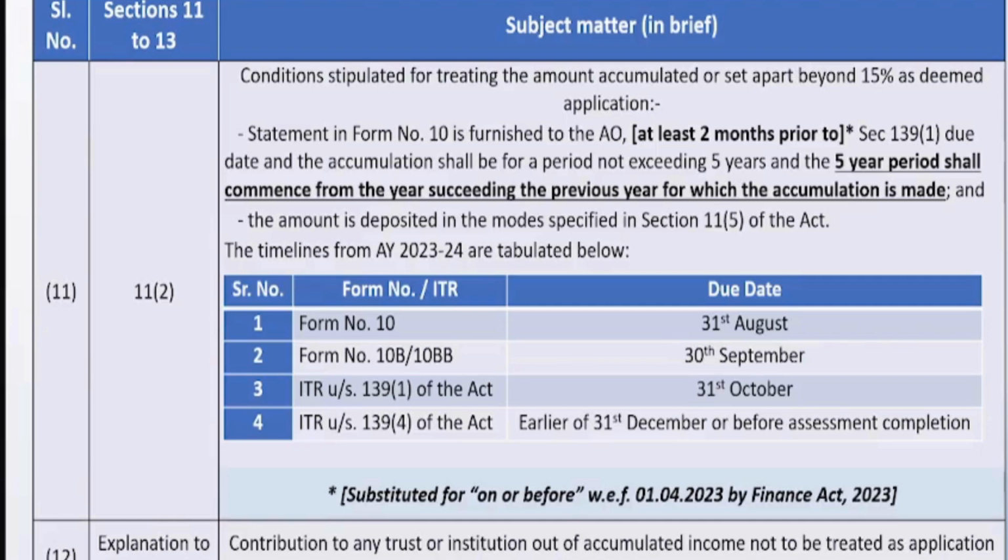But what I have understood in the last year also, the department was not keen that 31st August should be the date of filing. We have been filing before the due date. We have tried to abide by 31st August, but if it was not possible, suppose some client is coming late, some figures are being finalized later on, we have filed the returns after, with Form number 10 and Form number 9, after 31st August also. But the department has not penalized us, provided the return is filed before 31st of October. So this is about the timelines. Now let's see what circulars we get for this particular financial year. That has to be seen.